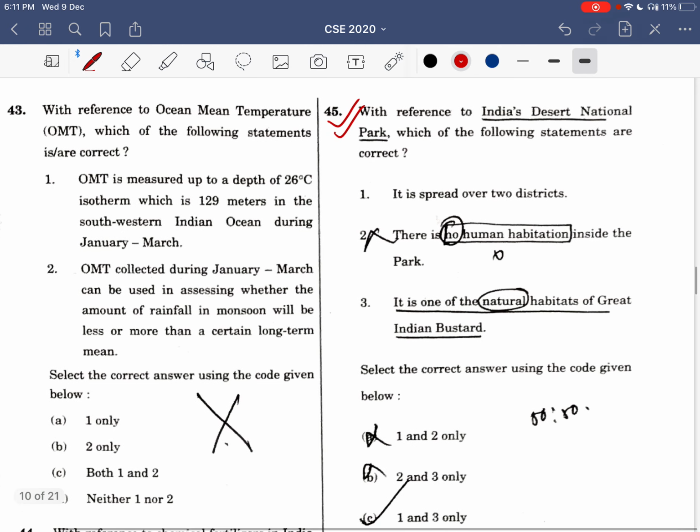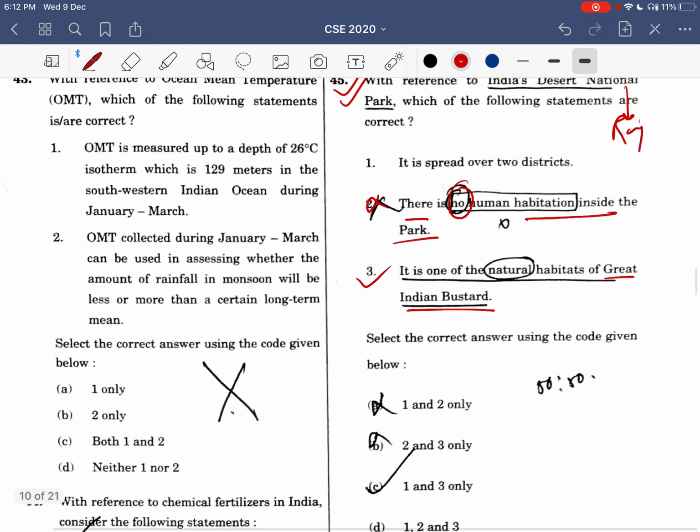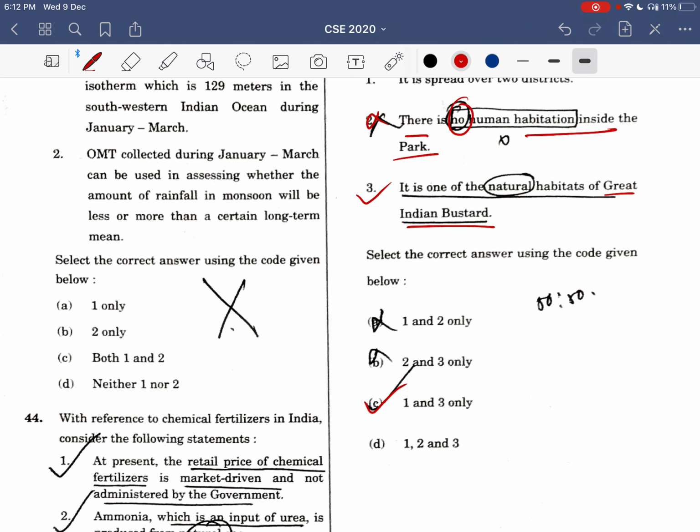Now in this question, with reference to India's Desert National Park, this belongs to Rajasthan for the Great Indian Bustard. I know about it. So Rajasthan. Now here, there is no human habitation inside the park. It's not possible. India is such a populous country, I mean we have 1.31 billion people. How can some area be without a human? So option 2 was incorrect, and by that option 1 and 3 get correct. I eliminated these three options.